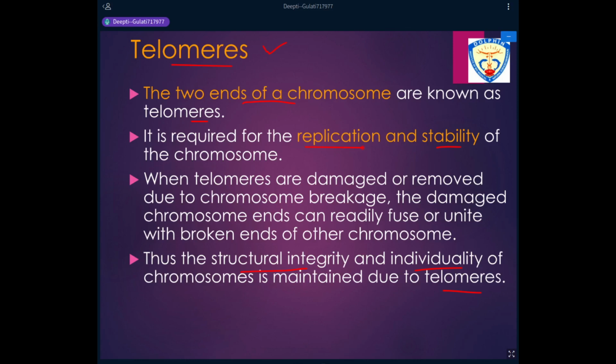So basically these fragments, they are then joined together and we get the complete DNA molecule. But the problem is that the replication does not go to the entire end of the DNA molecule. So these telomeres, they are important for the replication of the DNA.